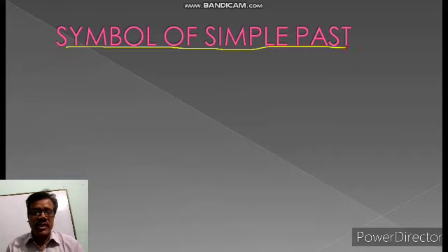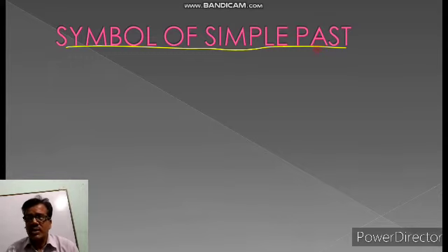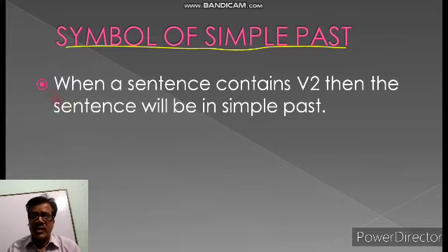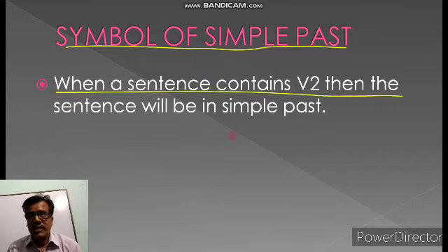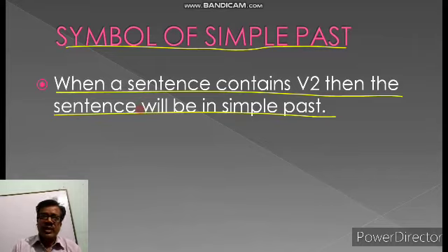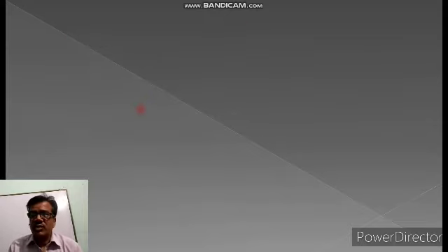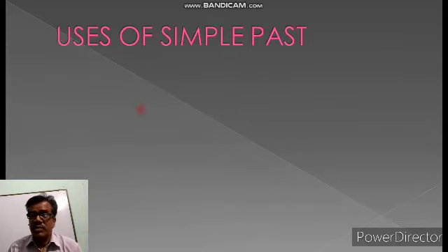So after knowing about the simple present tense, we are going to know the next part of the sentence, and that is simple past. What is the symbol of simple past? When a sentence contains verb 2, then the sentence will be in simple past. That means verb 2 indicates the simple past.